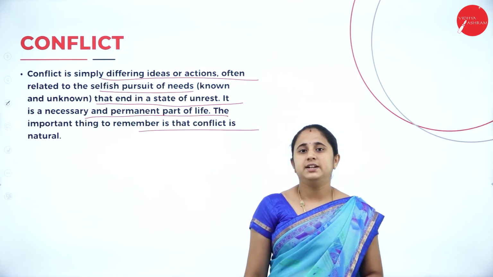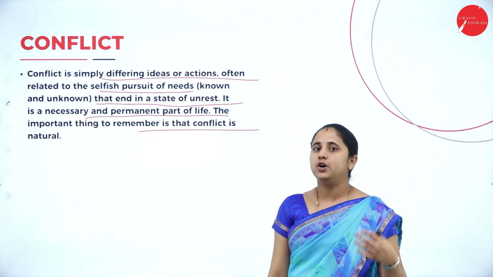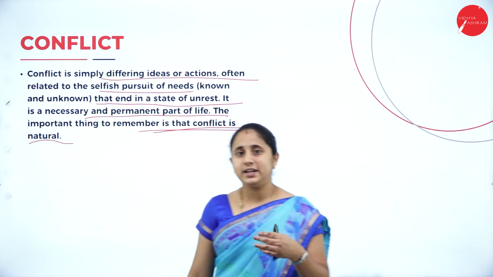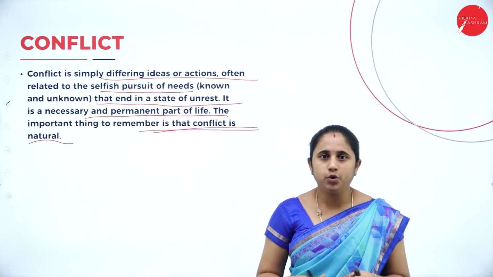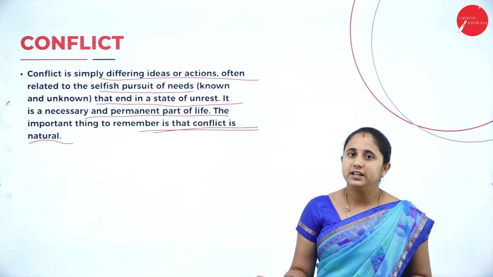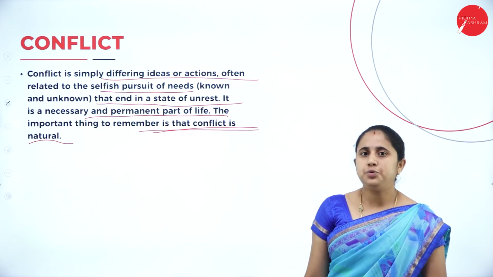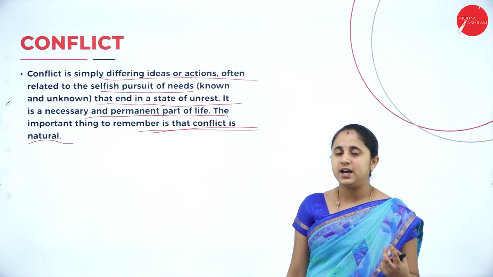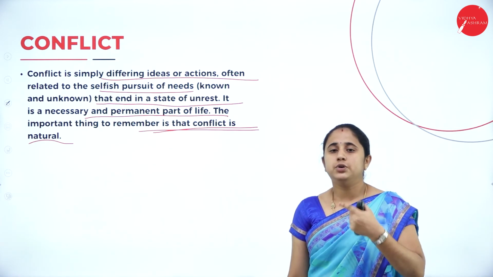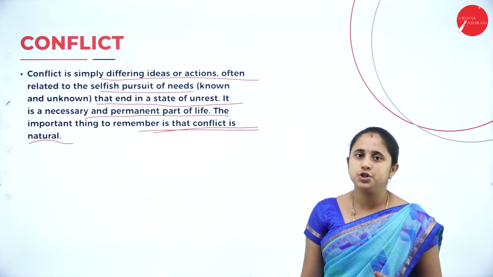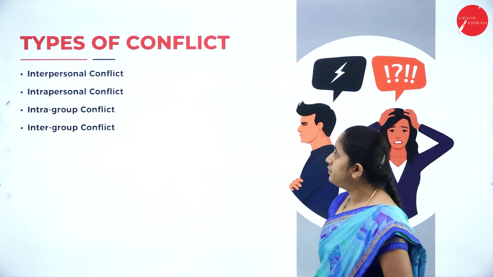So conflict means differing in ideas and action. So in every organization, in every field, conflict is natural in all individuals. So when you work in a group, conflict is common, that is natural. So differing ideas and action is natural. So the organization or the manager has to solve this conflict in order to achieve the objective, as well as to increase the efficiency and coordination among the employees.